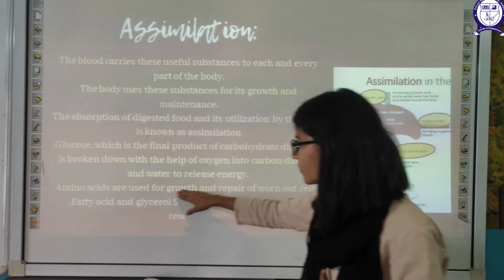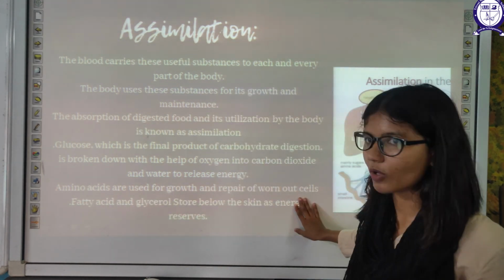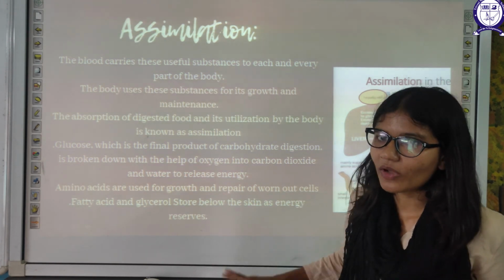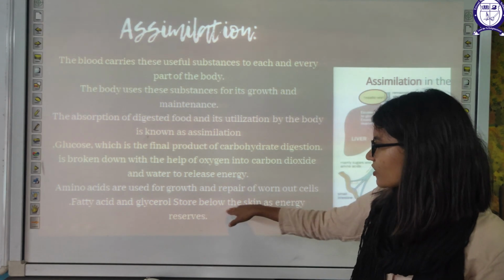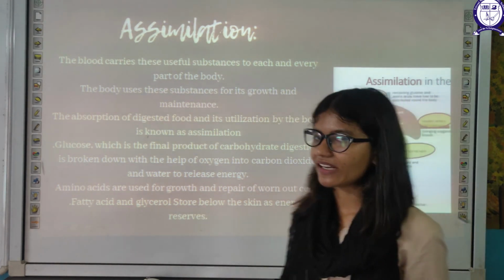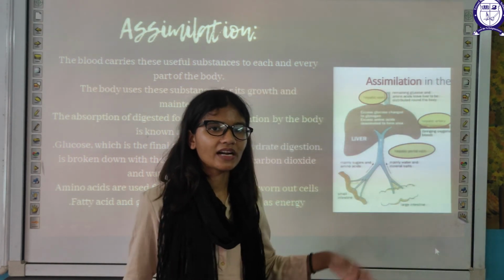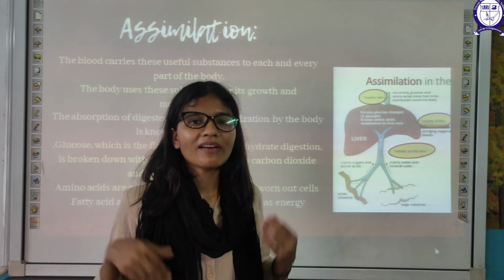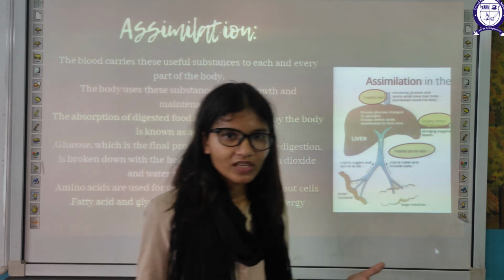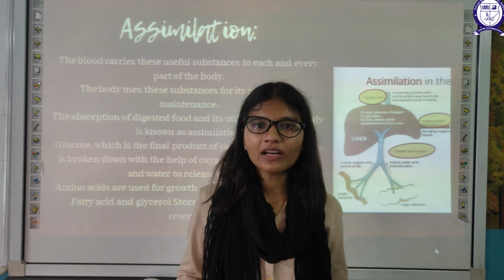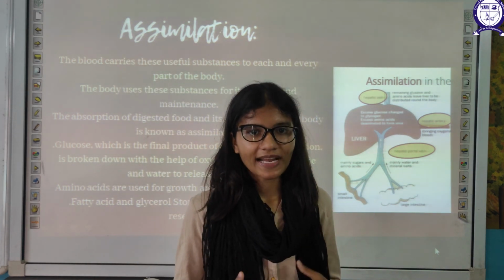Amino acids are used for growth and repair of our body parts. Amino acids are the smaller version of protein. Next, fatty acid and glycerol are stored below the skin as an energy reserve. All these things are used up by our body for various purposes. This is assimilation. So this was part 1 of our chapter, Nutrition in Animals.